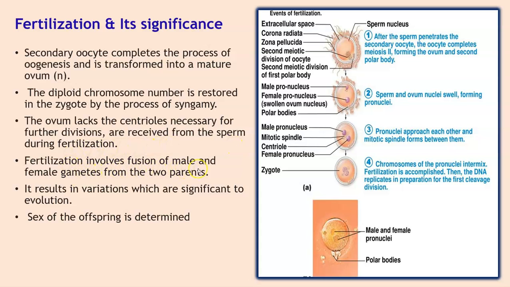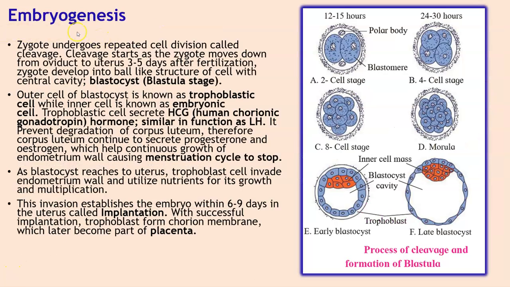Fertilization involves fusion of male and female gametes from the two parents. It results in variation, which is a significant step to evolution. Sex of the offspring is also determined. Students, let us have a look at embryogenesis. After syngamy, the zygote that is formed undergoes divisions to form the embryo.